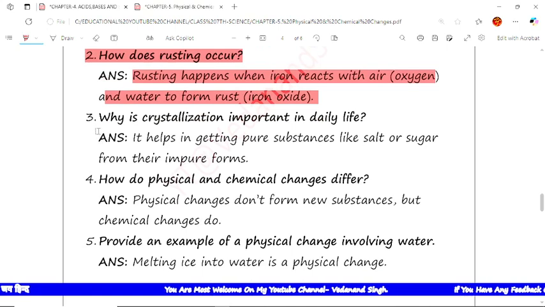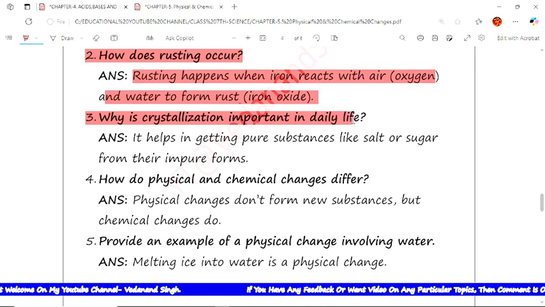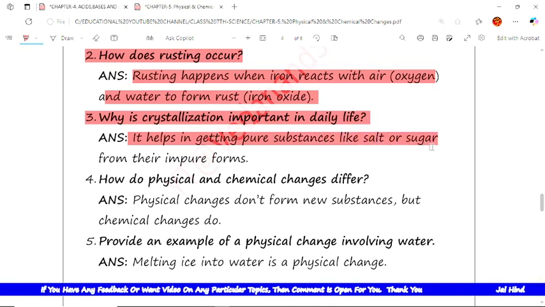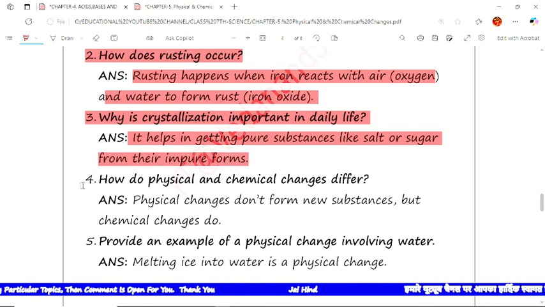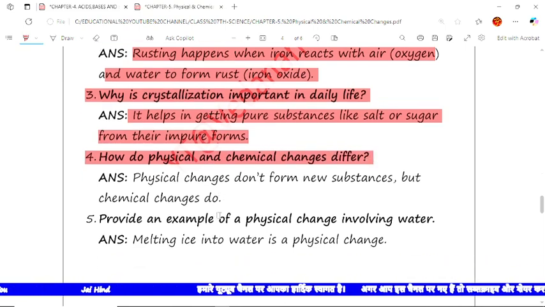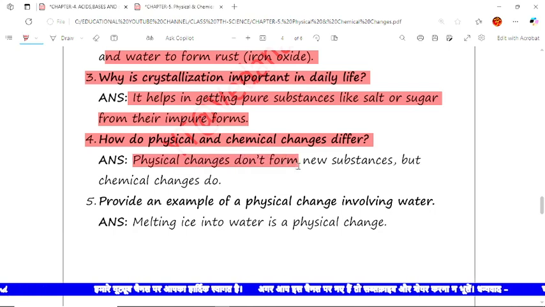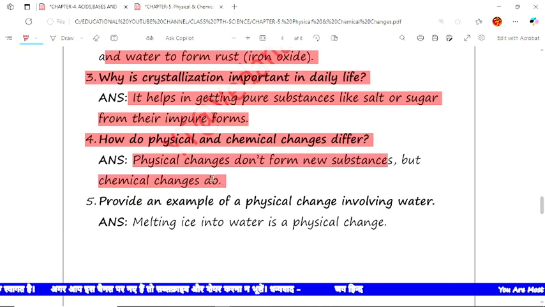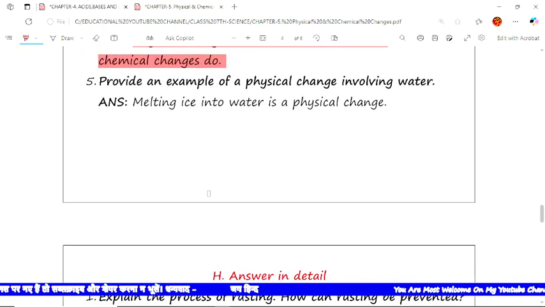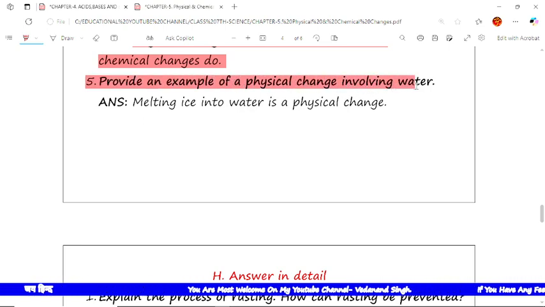Now the third question is: why is crystallization important in our daily life? The answer is it helps in getting pure substances like salt or sugar from their impure forms. Now question number 4: how do physical and chemical changes differ? The answer is physical changes don't form new substances, but chemical changes give new substances with different properties.